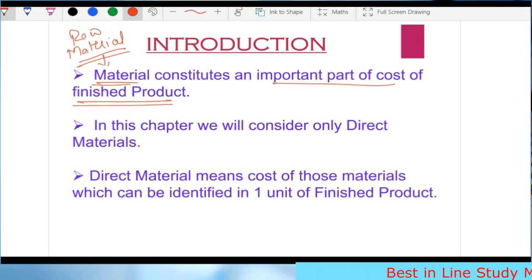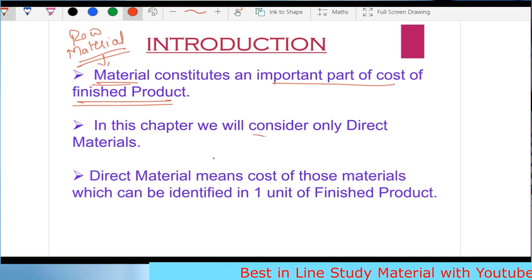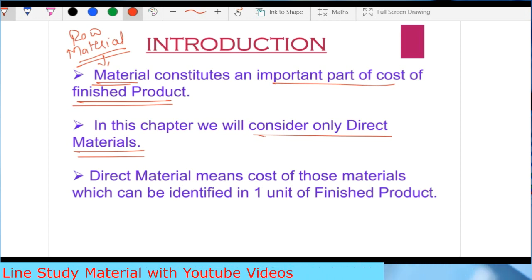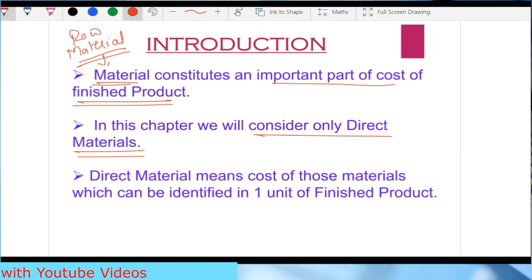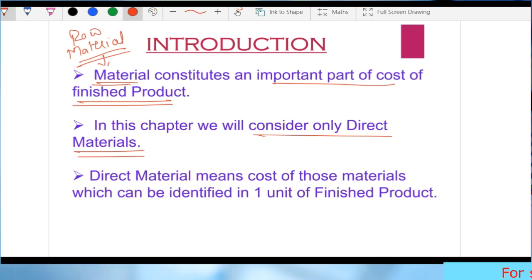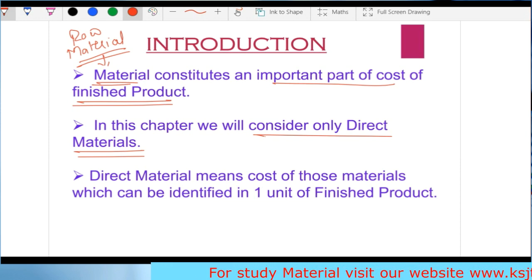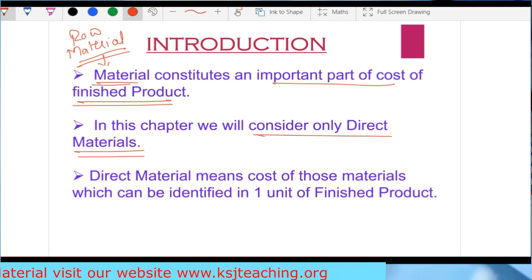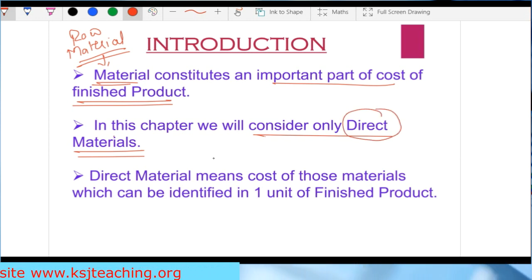Now, in this chapter, we will consider only the direct material cost. Now, what is a direct cost? Have we studied about the direct cost? Yes, sir. We studied in the last lecture. Sir, what is a direct cost? Direct cost is any cost which can be identified in one unit of the finished product. So when we talk about material costing chapter, we'll discuss only about the direct material cost.